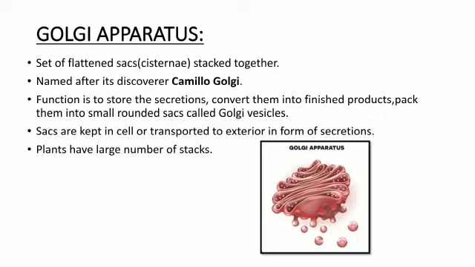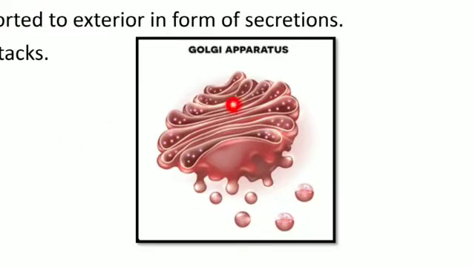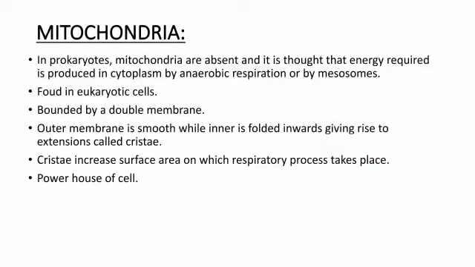The plant cell has a larger number of sacs in its Golgi apparatus than the animal cell.